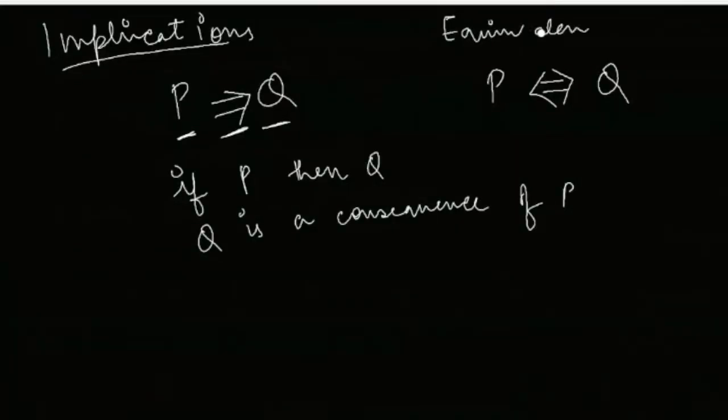More technically, logical equivalence. So when you have the implication on two sides, P implies Q and Q implies P, then you use this sign. You draw the arrow on both sides.